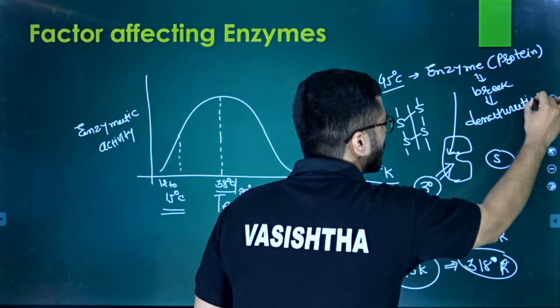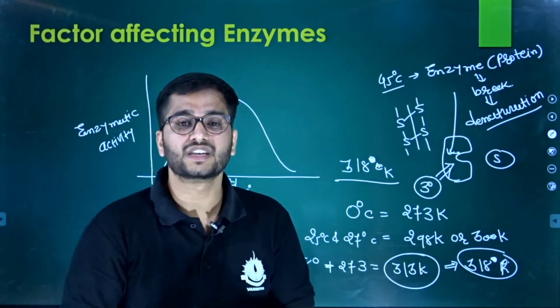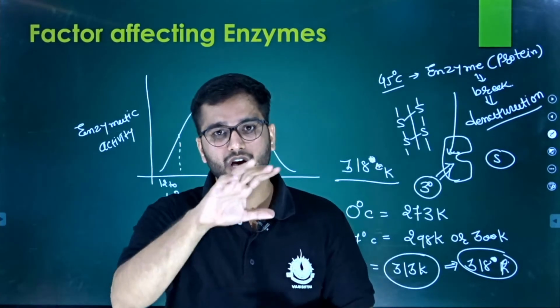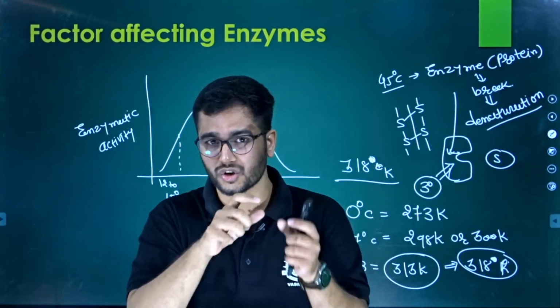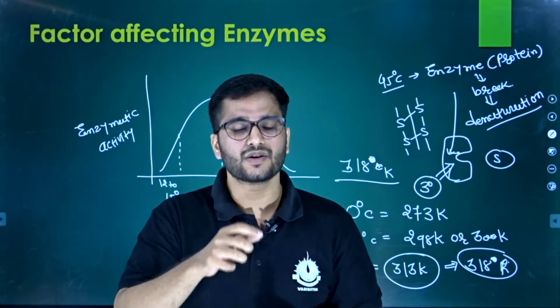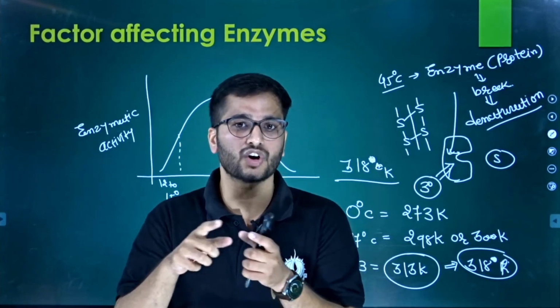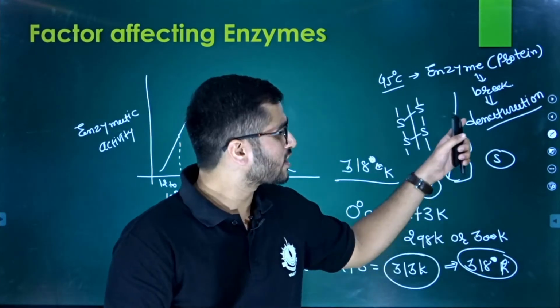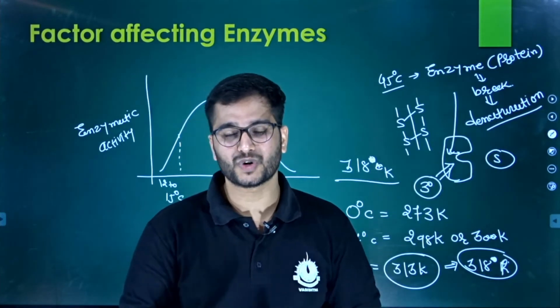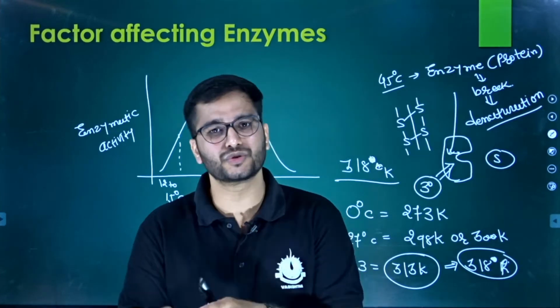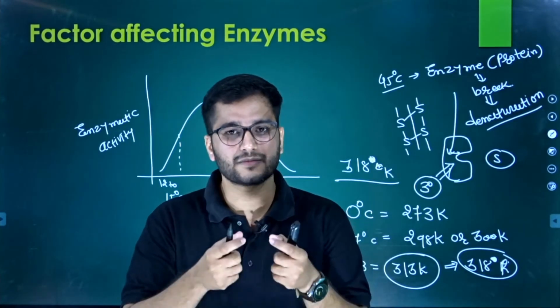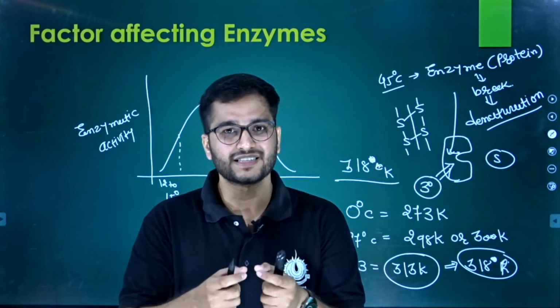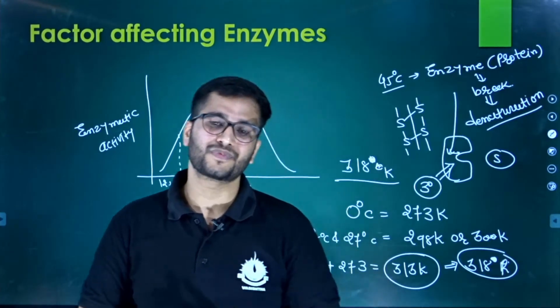So you have to remember, if the examiner asks why enzymatic activity declines as we increase temperature after the optimum, the answer is very simple: because of the denaturation of protein. The protein gets denatured, and due to that the enzymes are broken and enzymatic activity will also reduce.